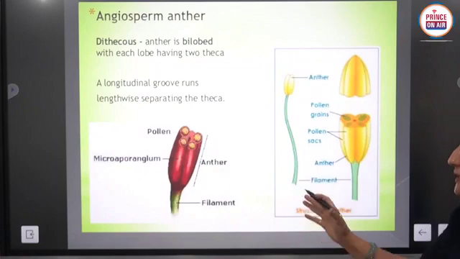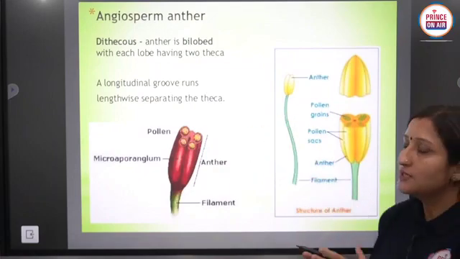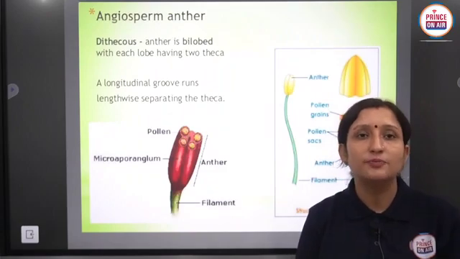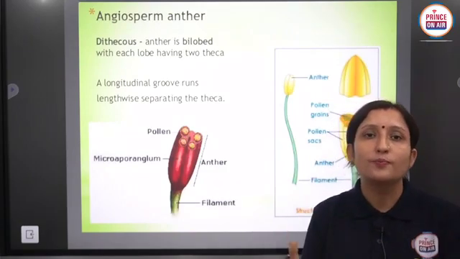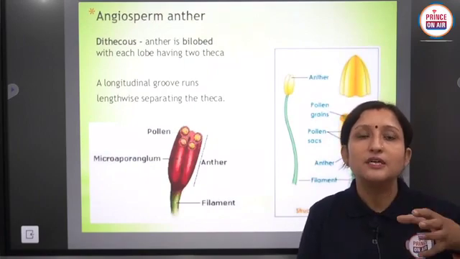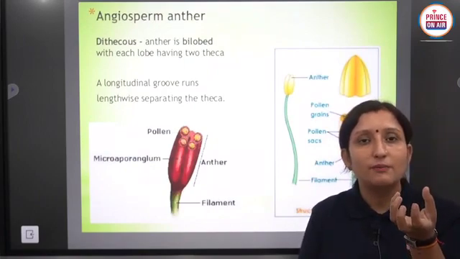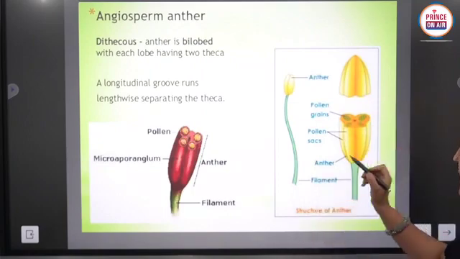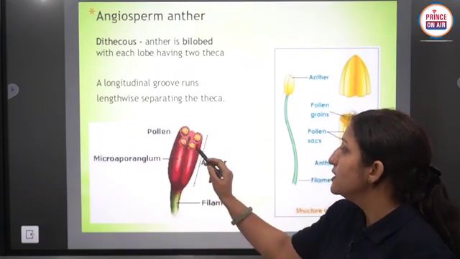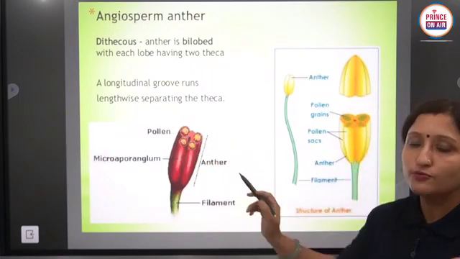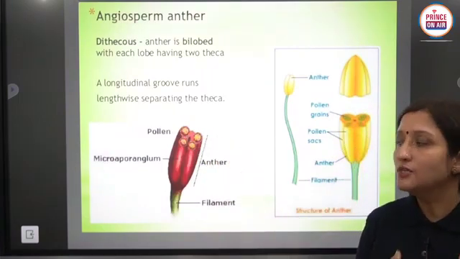So this is the internal structure of an anther in which the dithecous condition is present, and the anther is bilobed with each lobe having theca or microsporangia. Like at each corner, one microsporangium is present. 4 microsporangia are present in the anther.